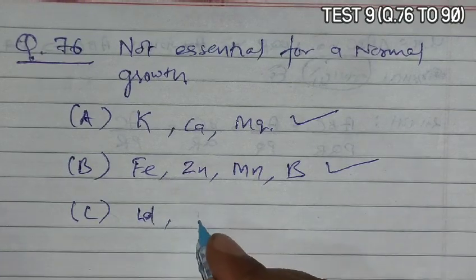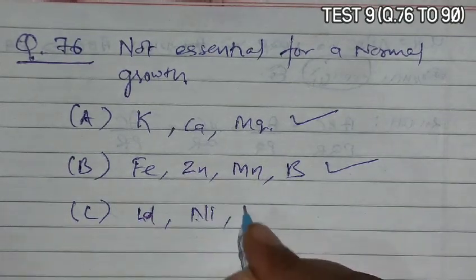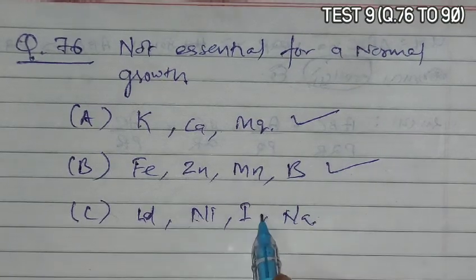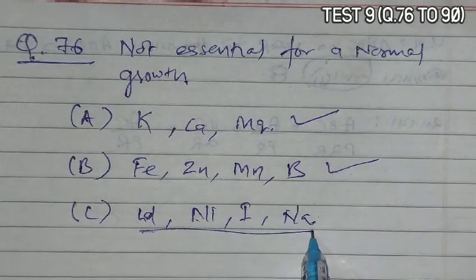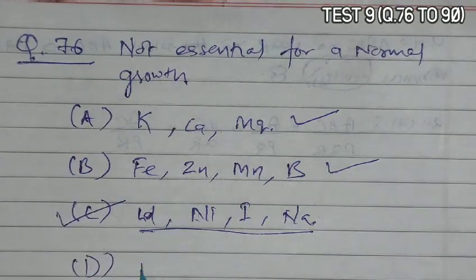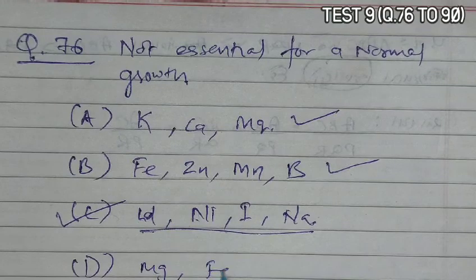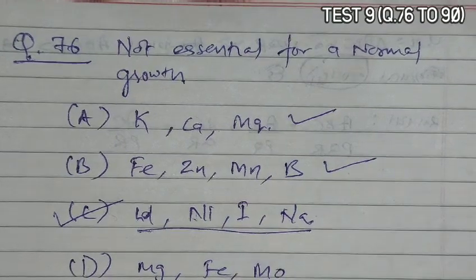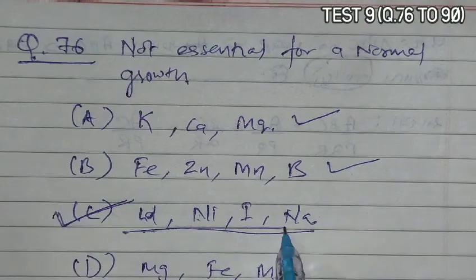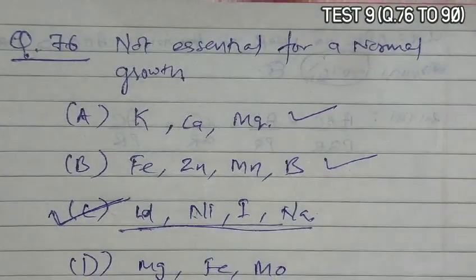lead, nickel, iodine, sodium. Now these are not essential, they are beneficial elements. Okay, so this can be the answer. D: magnesium, iron, molybdenum become the what? Macro and micronutrients, so that cannot be the answer. So C becomes the correct answer, as they are not essential, they are beneficial elements.